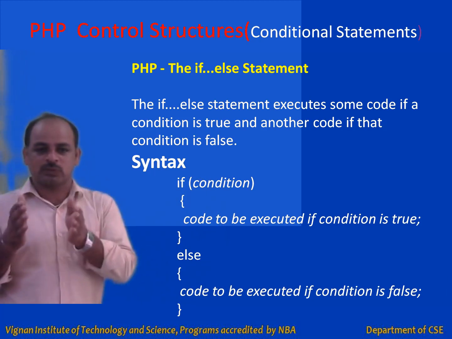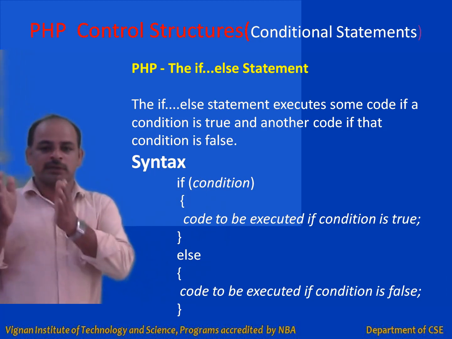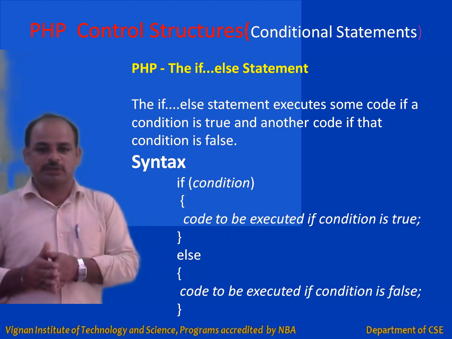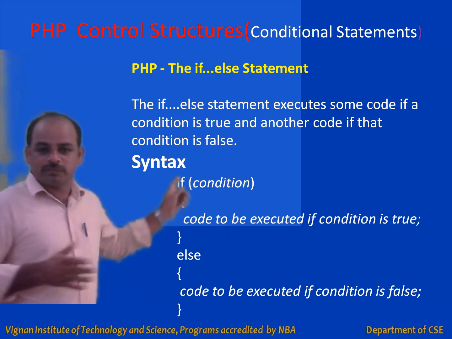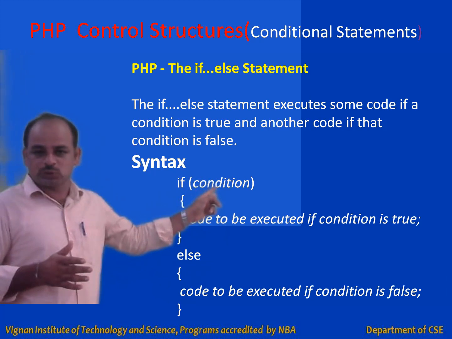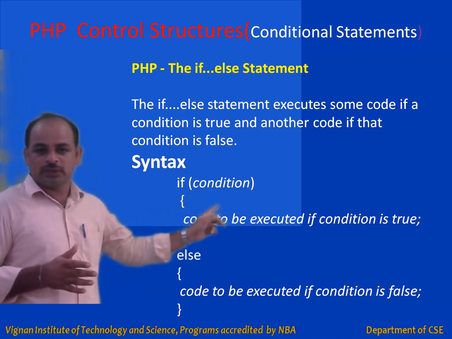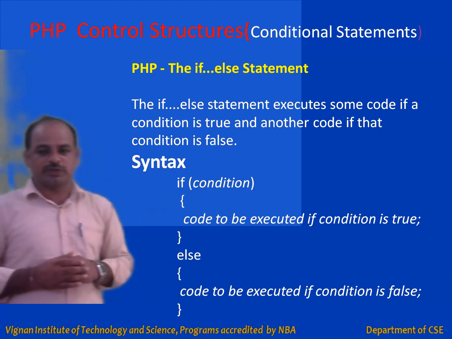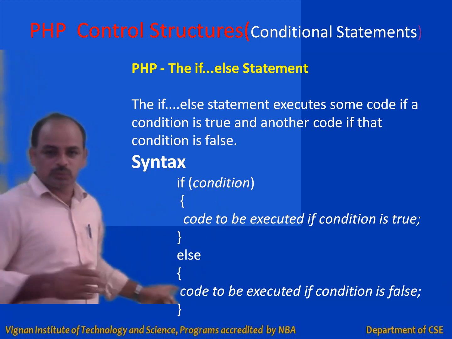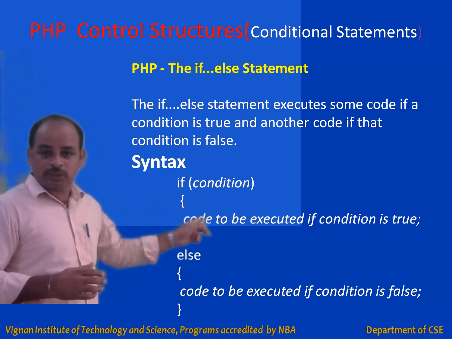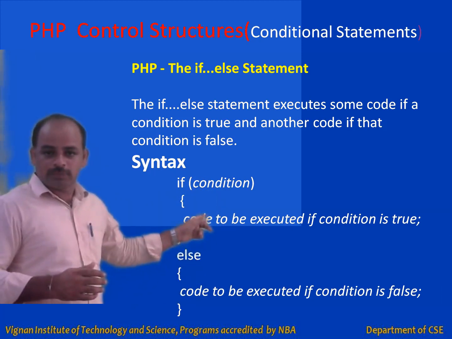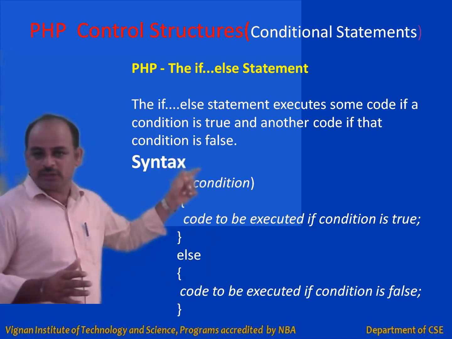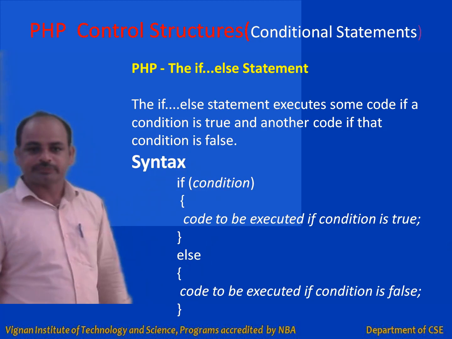So it has an if block as well as an else block. Whatever code you write under if, we call it the if block, and whatever code you write under else is called the else block. If the condition's value is true, then the if block will be executed. If the condition is false, then the corresponding else block will be executed, right? From these two alternative blocks of code, only one will be chosen for execution, depending on the condition.